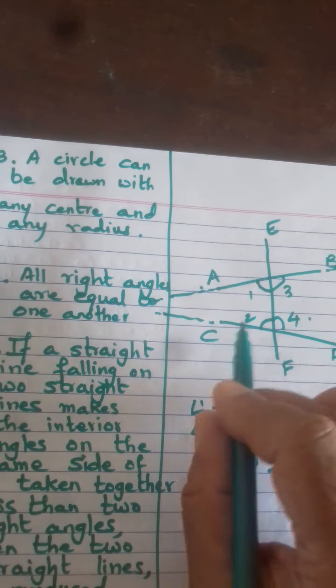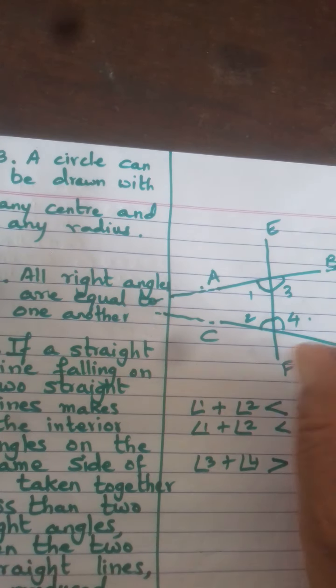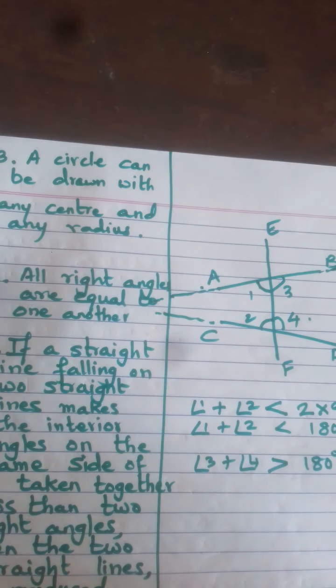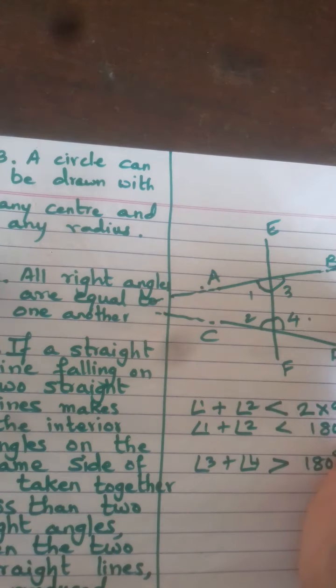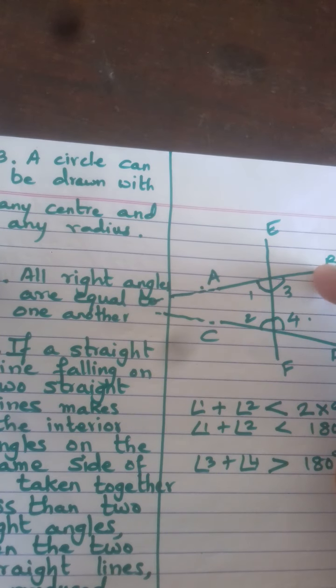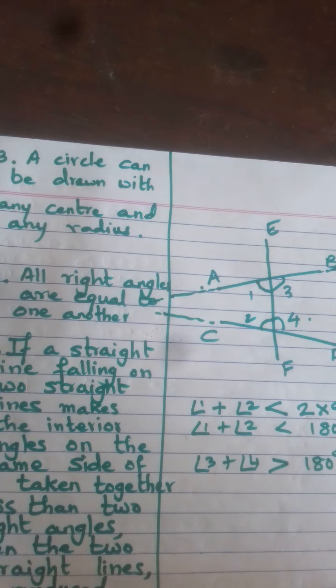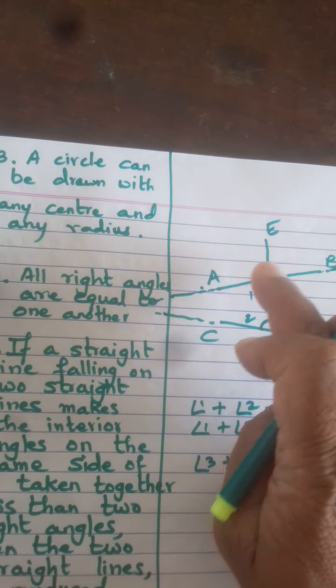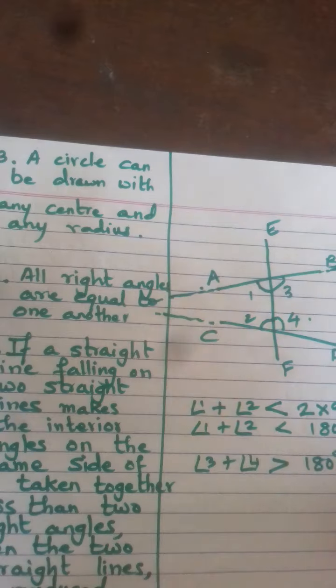They will not meet on the side where the sum of the interior angles is greater than 180 degrees. On the right side the sum is greater than 180 degrees, so if you produce them on the right side, they will not meet.